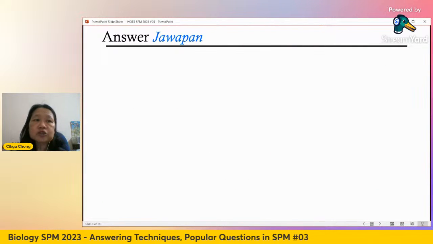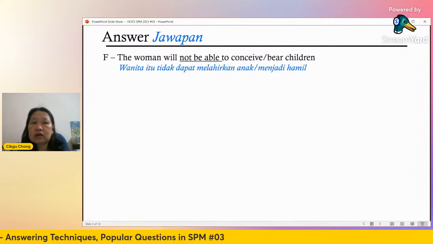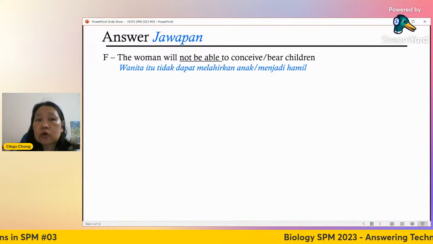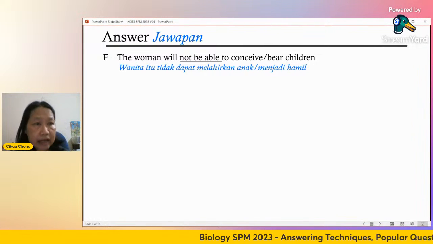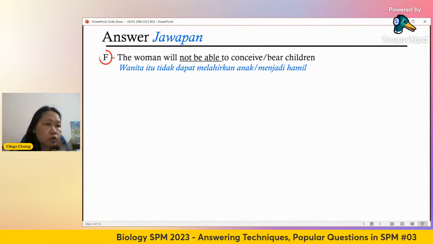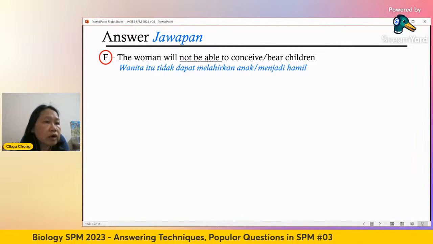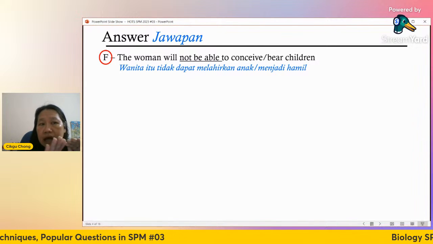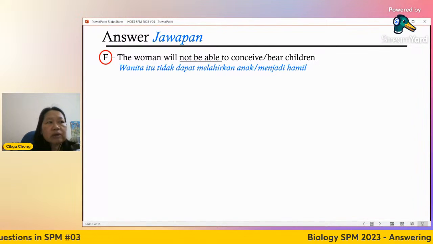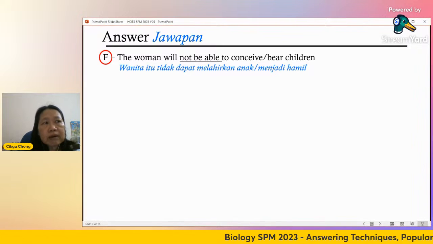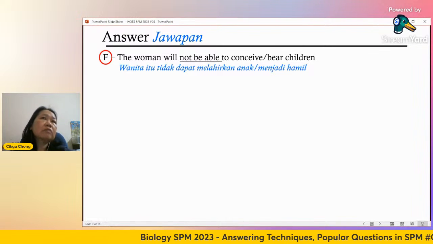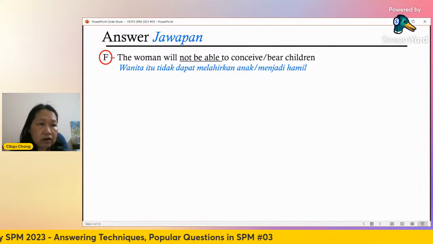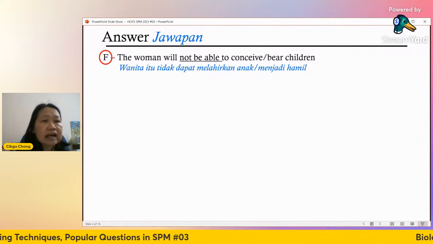So the first answer you should say is cannot have children. The woman will not be able to bear children or will not be able to conceive. Tidak boleh menjadi hamil. So this is what we call answering the question directly. We want that fact. F stands for fact. If you don't answer this, and you keep on saying what problem the person has, fallopian tube tersumbat, and then ovum cannot come down to the uterus, cannot be fertilized, it's not wrong, but you don't get full marks because you didn't answer the question.